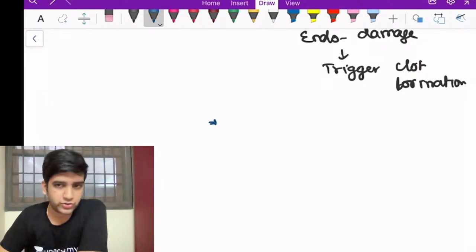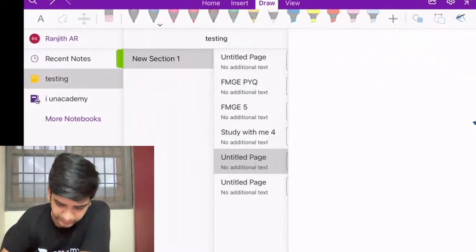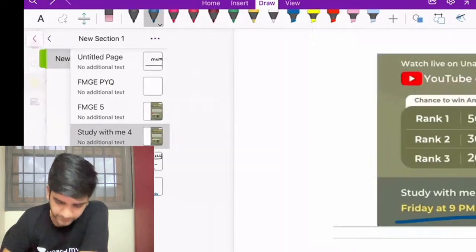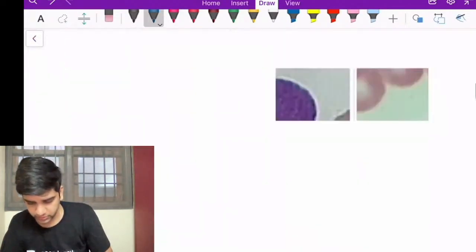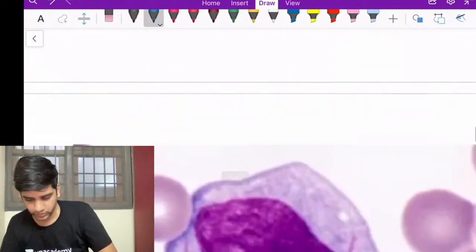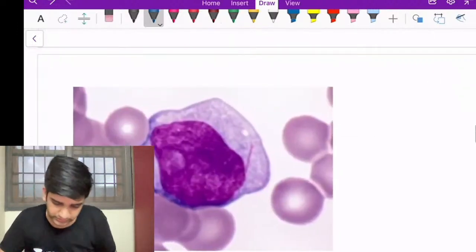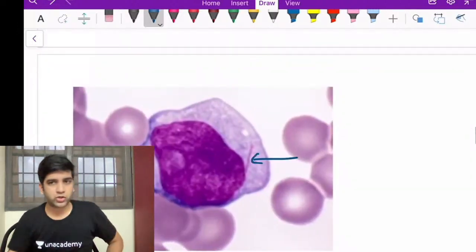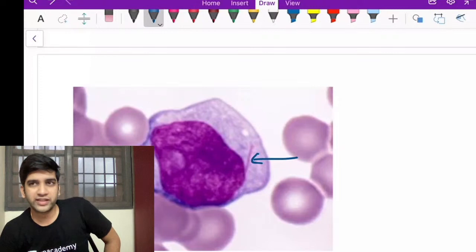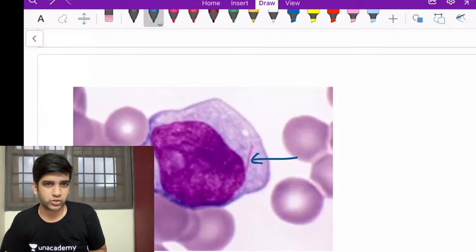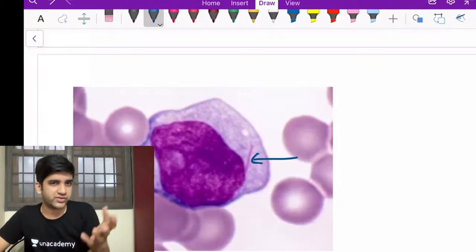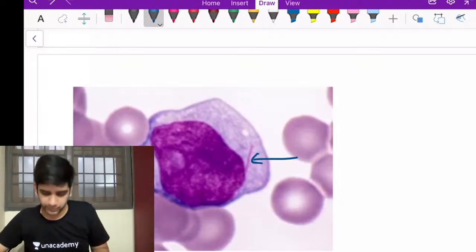So I'll have to diagnose this patient. Look at AML. I just want to look at the APML slides and then we'll go back to the theory part. Can I call this Auer rod? Yes, this is definitely an Auer rod. The single small streak, that's an Auer rod. I'm not seeing many granules here, but it's fine, I'm seeing an Auer rod. It's diagnostic of an AML, right?